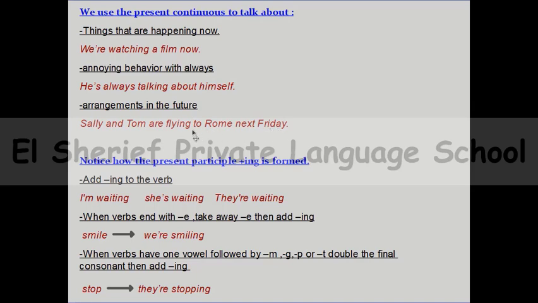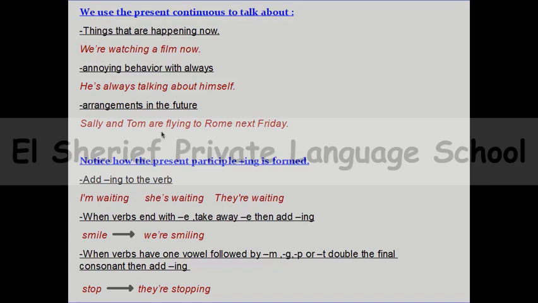What does it mean? That they have arranged everything about this flight, and everything is arranged about this plan in the future. So when everything is arranged about something you will do in the future, that means that you can use present continuous.